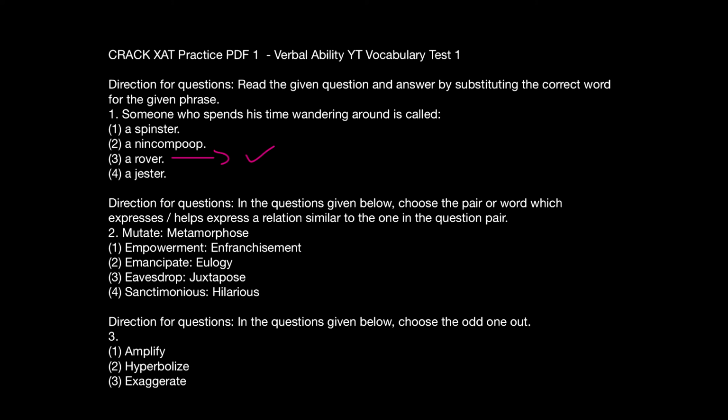So the next time you want to call someone foolish or stupid, use a different word and call them a nincompoop. Okay, so that's the first correct answer. Now moving to the second category.